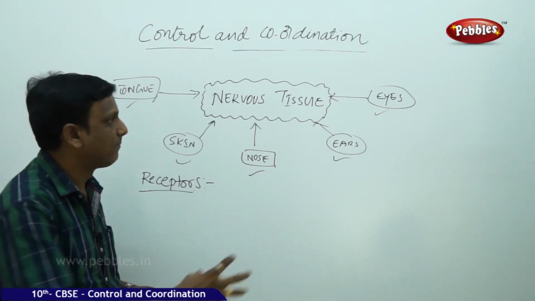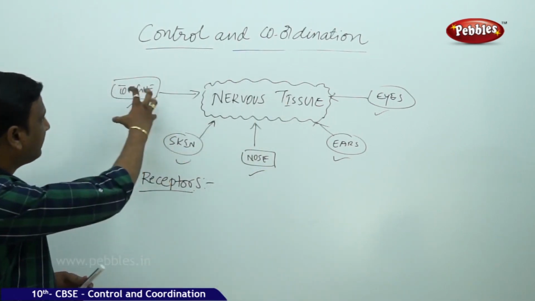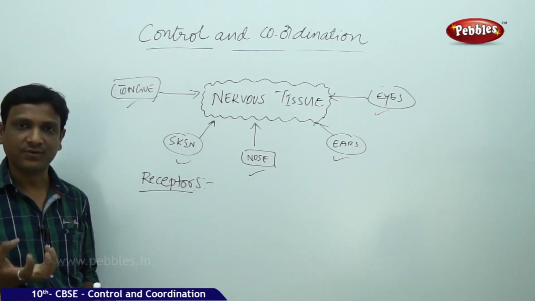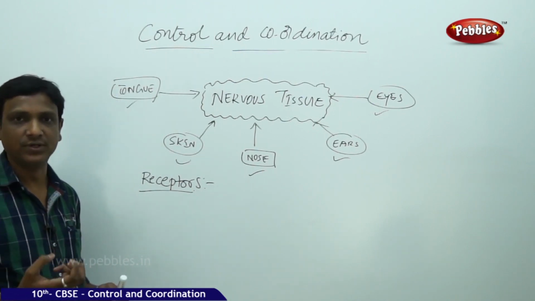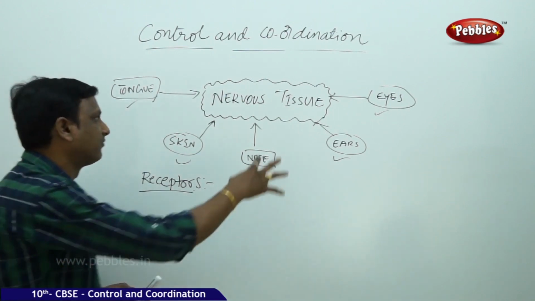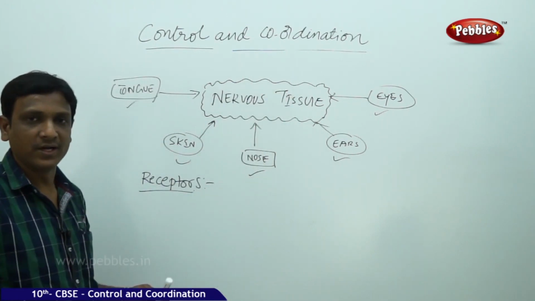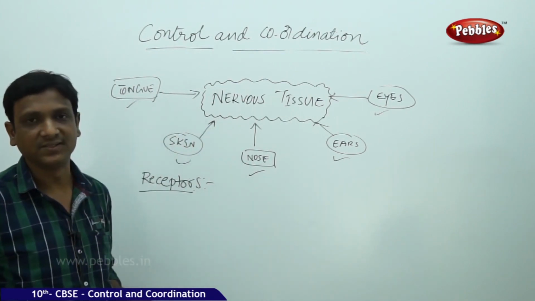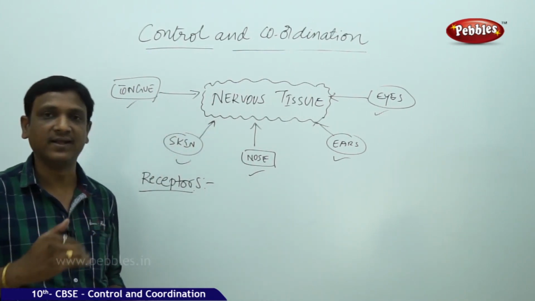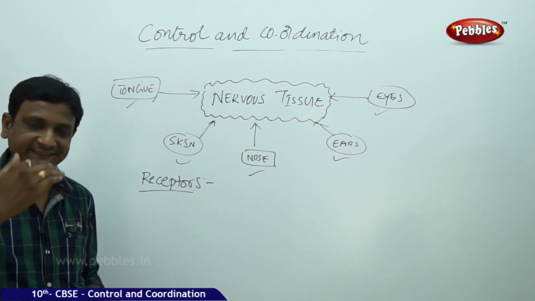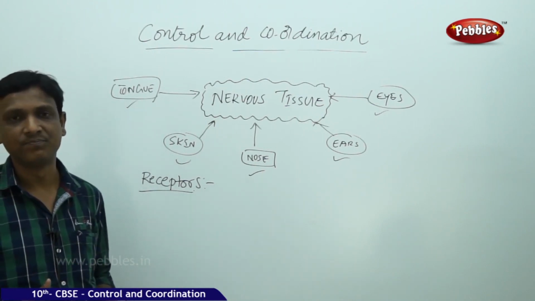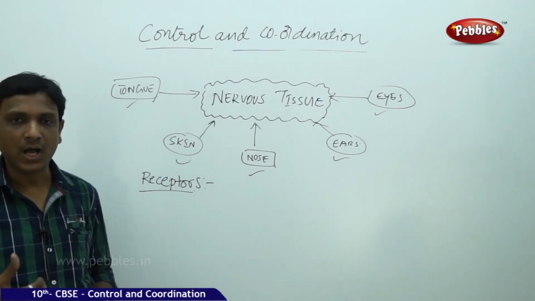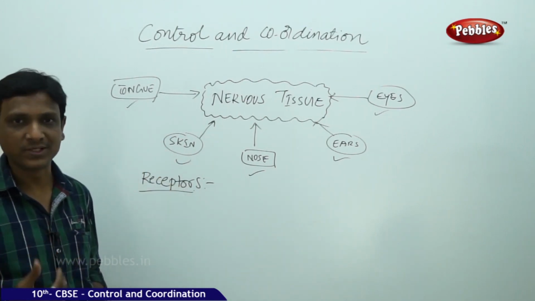So the receptors are also a part of this nervous tissue. The receptors will receive the information. After receiving this information, it is transferred to the processing unit, that is also a part of the nervous system. So we understood how the changes in the environment are taken to the nervous system. Now let us see what are the various parts of the nervous system and how the information is carried to the processing part of the nervous system. Let us see what are the various divisions or parts of the nervous system, how this control and coordination is brought about.